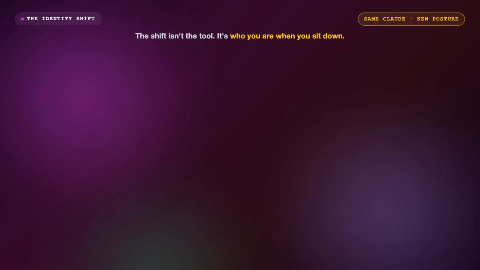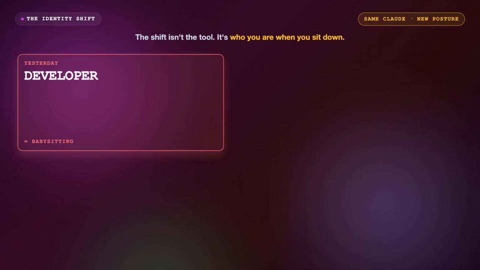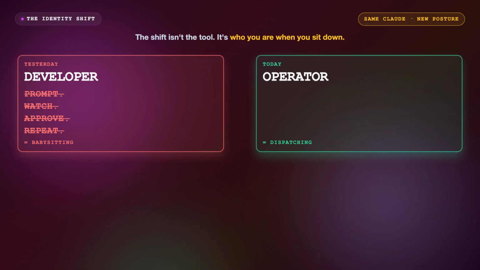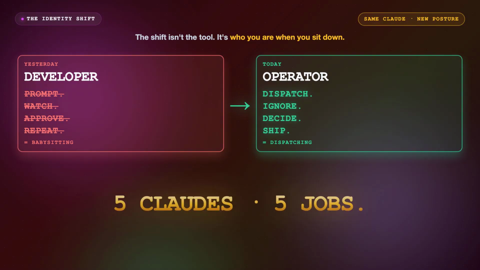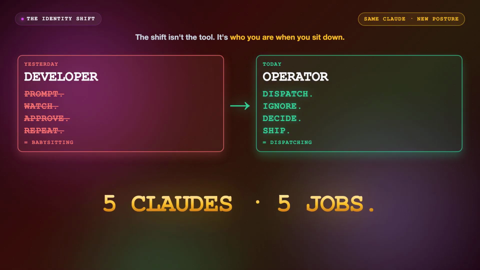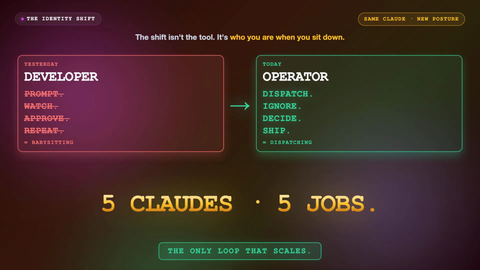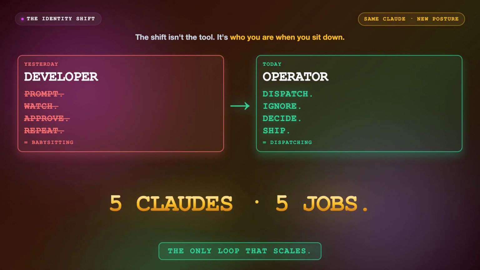Here is the shift. Yesterday, you were a developer who ran agents. Prompt, watch, approve. That is babysitting. Today, you are an operator who dispatches them. 5 Claudes, 5 jobs. You go back to coding. The dashboard pings you when one needs a decision. Same Claude Code. Completely different posture. Dispatch. Ignore. Decide. Ship. That is the only loop that scales.